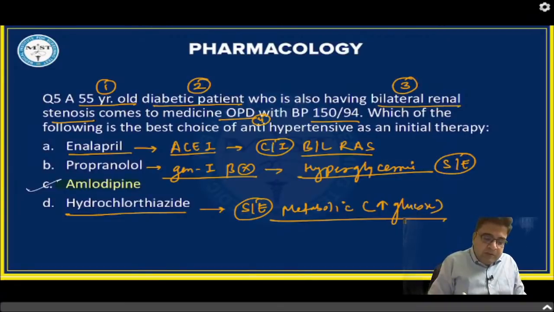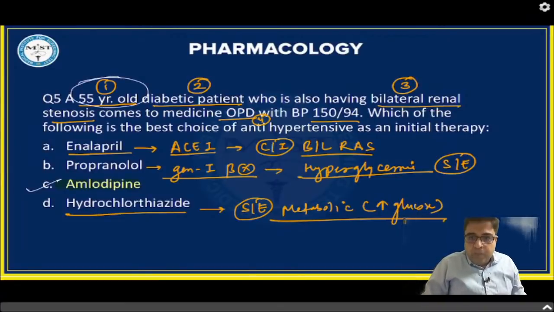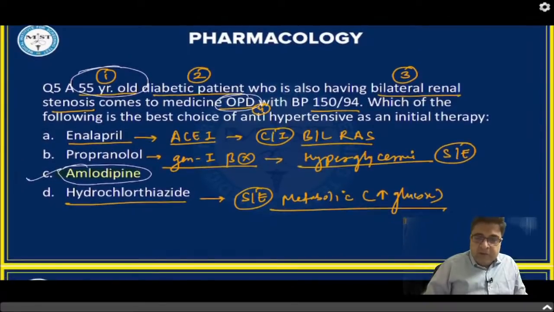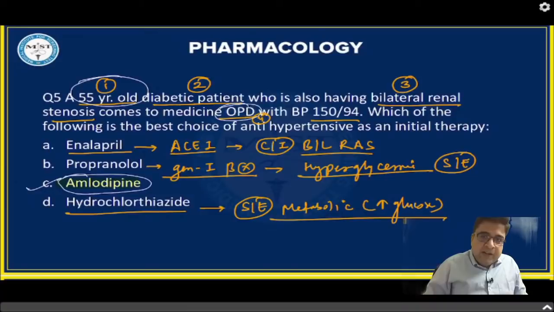Please remember, this patient is an old patient, and in old patients we generally prefer to use calcium channel blockers. Also this patient is stable, and the most commonly used calcium channel blocker is amlodipine. It's the best answer to this question. This question is based on how to choose antihypertensive drugs. Hypertension is a very important topic for your exam, so read antihypertensives in detail. Each and every drug of hypertension is important for you.